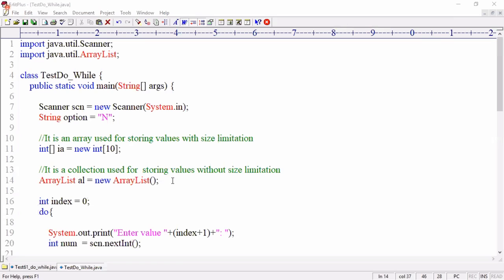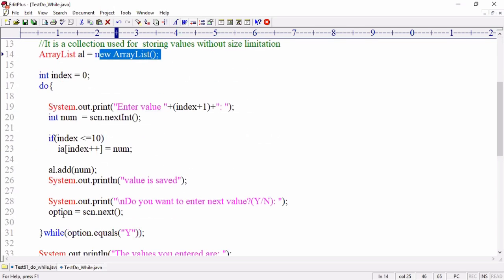Array list implicitly uses an object array. In a reference variable, can you store a value directly? Devabrata. In a string variable, can you store a value directly, or do you store a reference? Option is a string variable. Is the given value directly stored, or is a separate object created? In the data type chapter, we will see how reference values are stored in reference variables. So the same thing: array list in the background uses an object array.